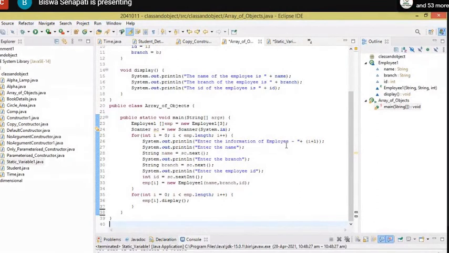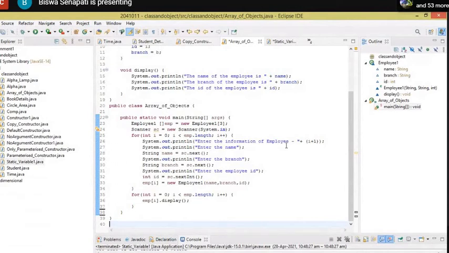Then we enter the information of the employee at i equals 0, where the object is created: emp[i] equals new Employee(name, branch, ID). Then i plus plus means i equals 1, and again we enter the information, and the second object is created. Then i equals 2, again we enter the information, and the third object is created.